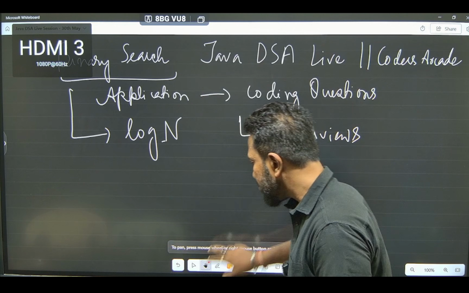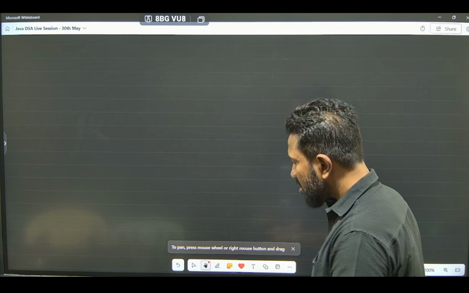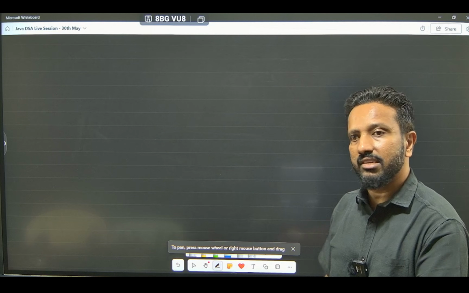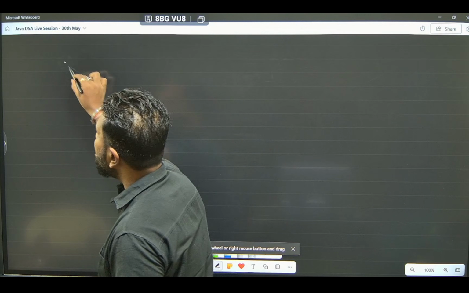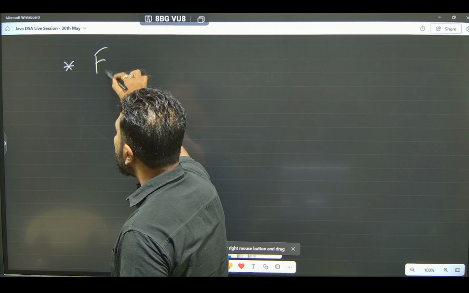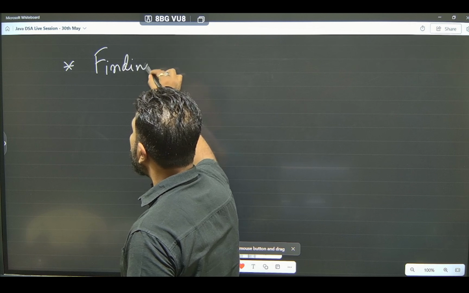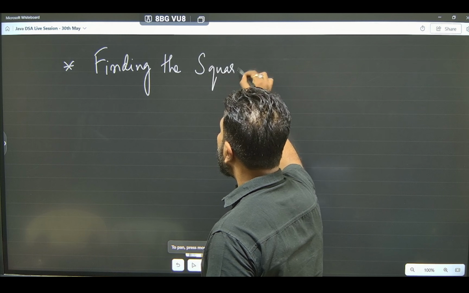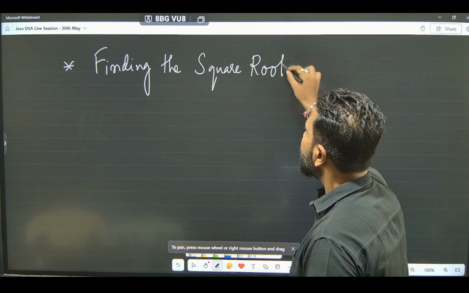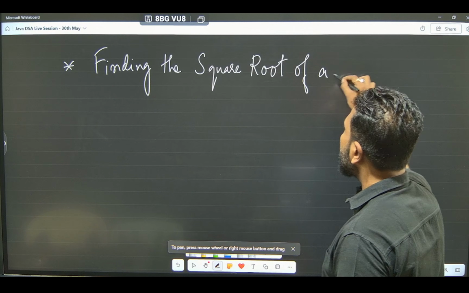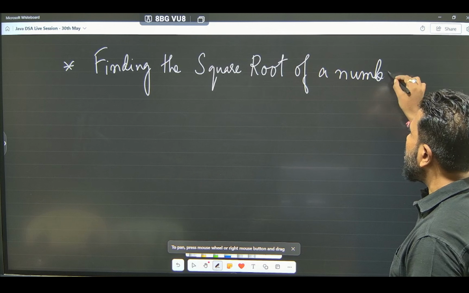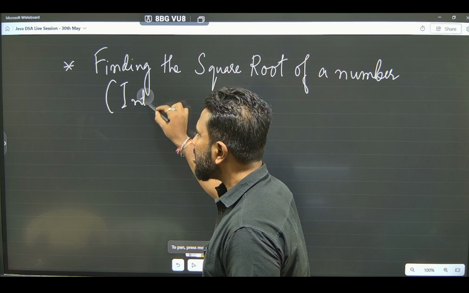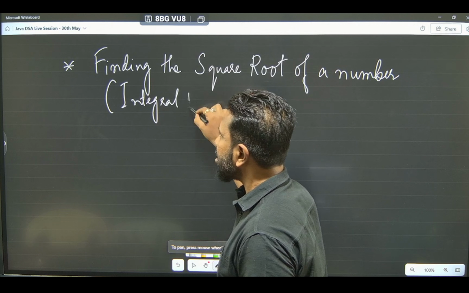As I said, a very important application of binary search that you frequently get as a question in the interviews is finding the square root of a number, that is, in bracket you might be mentioned that you have to find the integral part.